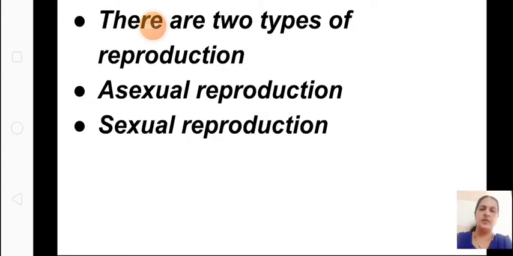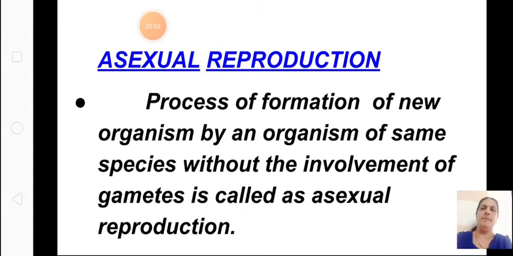Now there are two types of reproduction we have learned. One is asexual reproduction, one is sexual reproduction. So in this session we learn about asexual reproduction in plants as well as sexual reproduction in plants. Okay. So what is meant by asexual? It means the process of formation of a new organism by an organism of the same species without the involvement of gametes. There is no fusion of gametes. So this is called asexual reproduction.